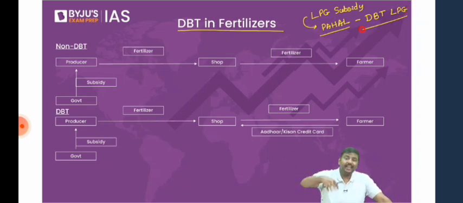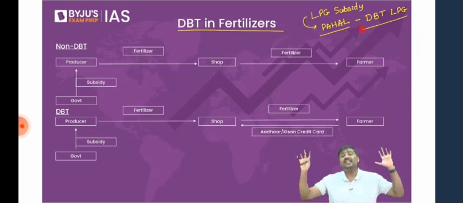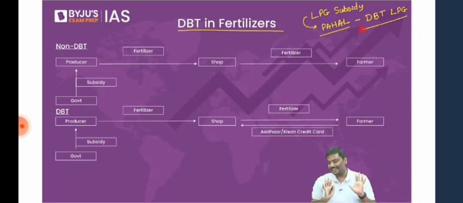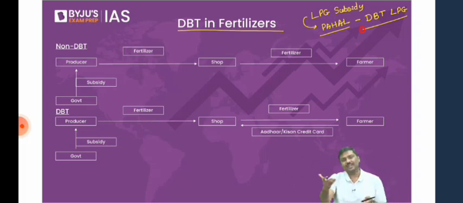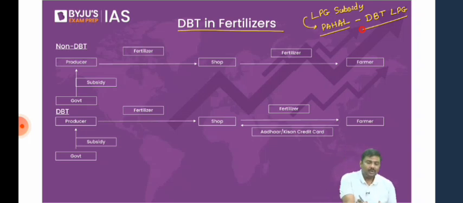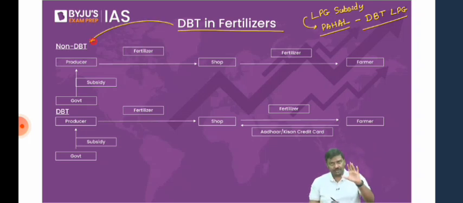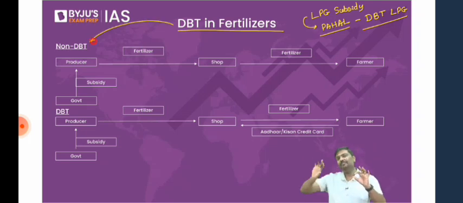National Food Security Act, it is there under DBT. Fertilizer subsidy, it is there under DBT. I'll show you certain data. More than 300 schemes are there under DBT. Just to remember a couple of them, and we have discussed most of them, so it should be easier for you. Now focus on this. How will DBT in the fertilizer sector work out? Focus, it's slightly technical, slightly different compared to other systems.